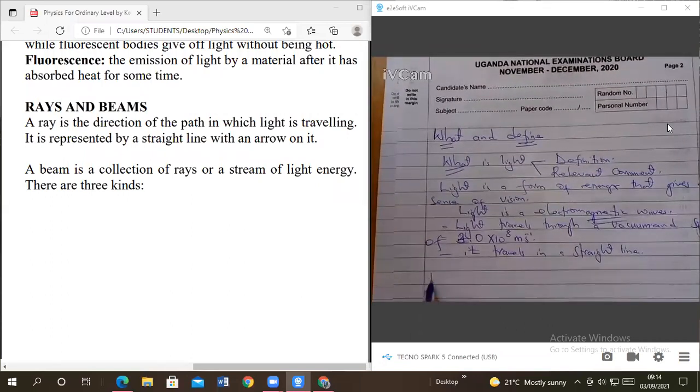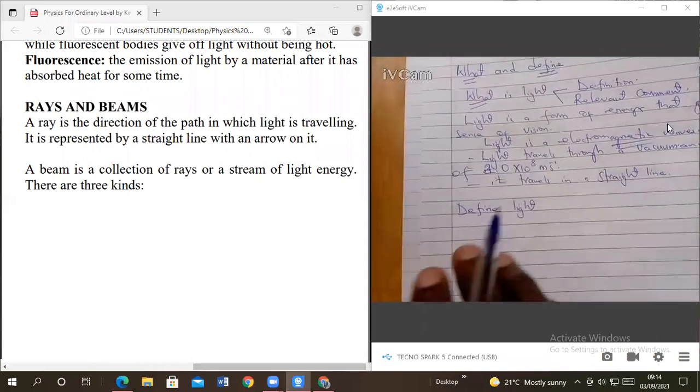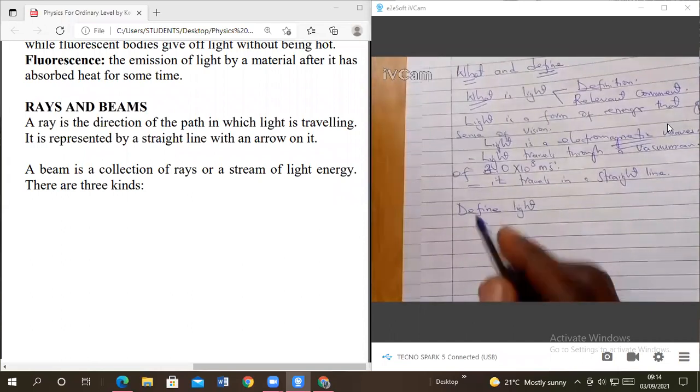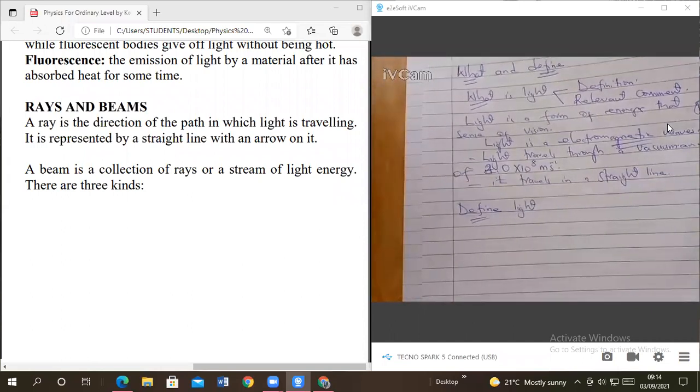But if the question is define light, you just say light is a form of energy that gives a sense of vision. Full stop. Don't add anything if the question is define. Am I clear, members? Yeah.